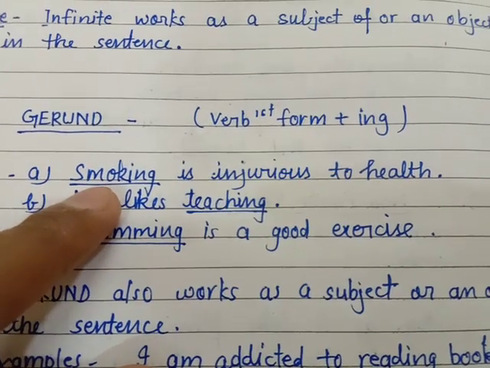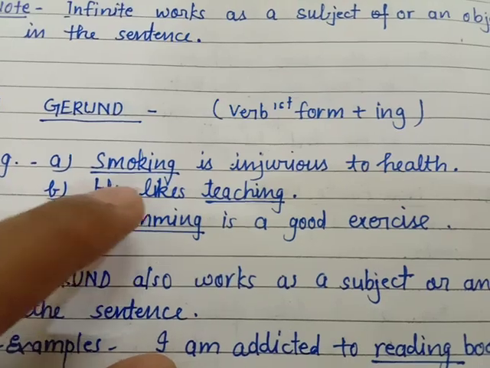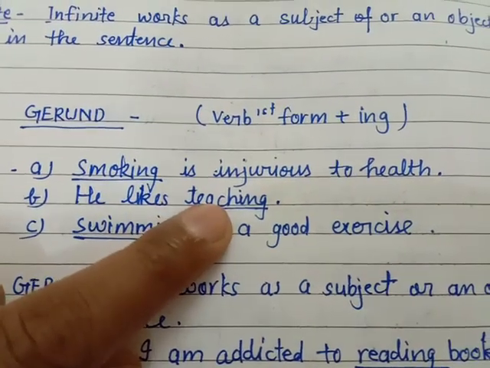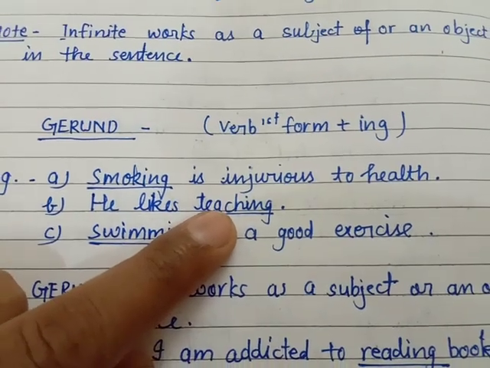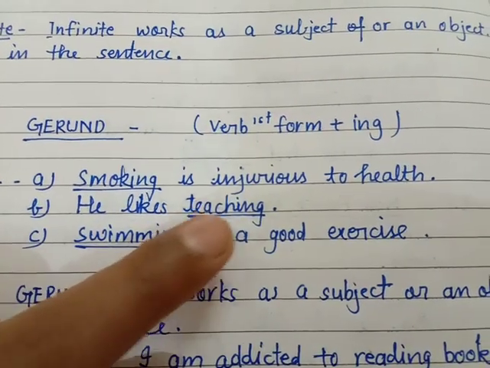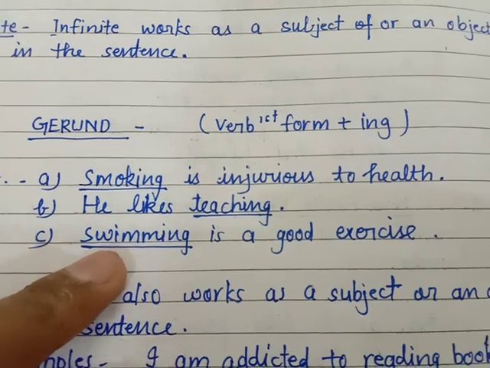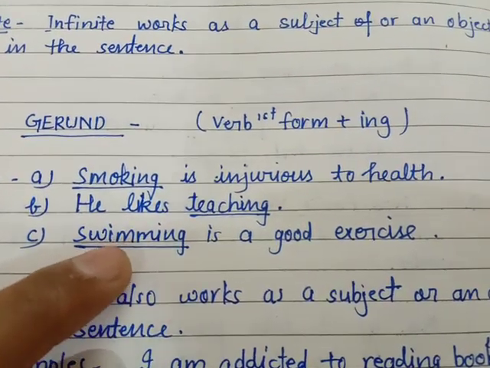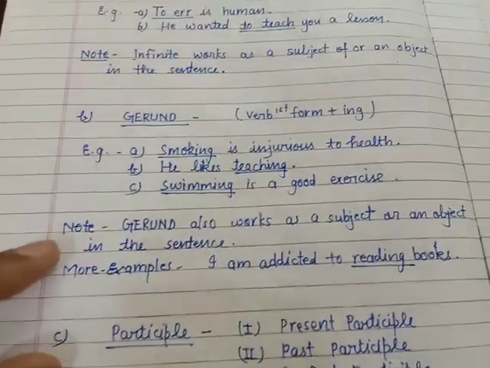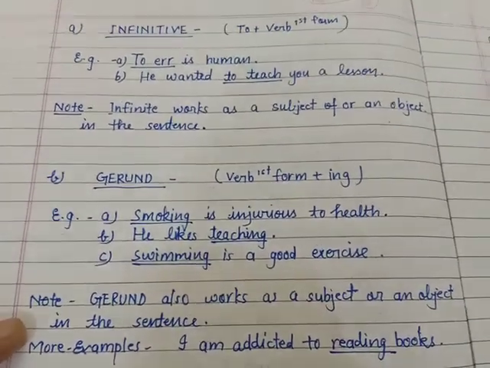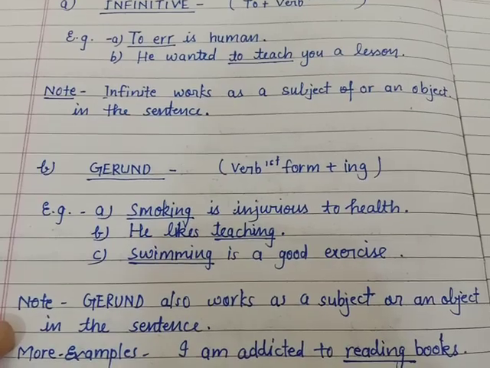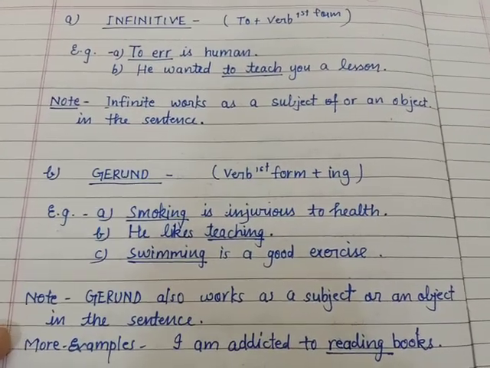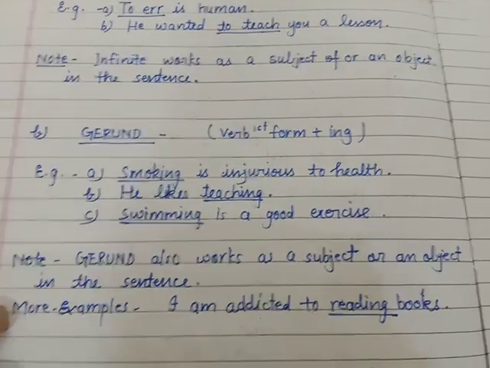Smoking is the subject. In the next sentence, he likes teaching. What does he like? Teaching. It is the object of the sentence. In the same way, swimming is the subject. Here we are talking about swimming. Swimming is a good exercise. So both the gerund and the infinitive can be used as a subject or as an object in a sentence.